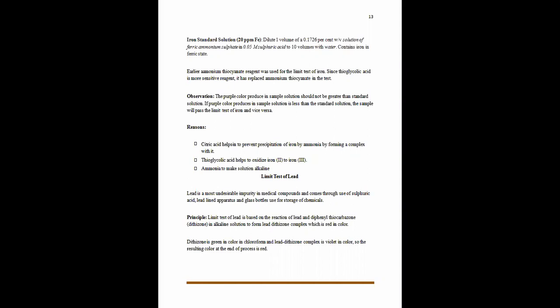So we have to check the presence of lead as an impurity in those pharmaceutical substances. So what will be the principle behind the limit test of lead? The limit test of lead is based upon the reaction of lead with diphenyl thiocarbazone. So what is the principle and procedure behind the limit test of lead? It reacts with the diphenyl thiocarbazone, similar to thioglycolic acid.